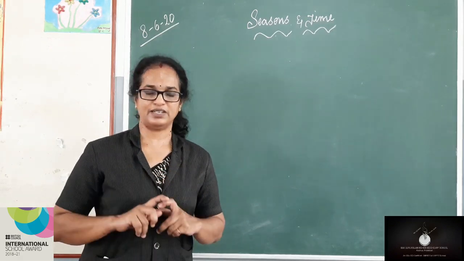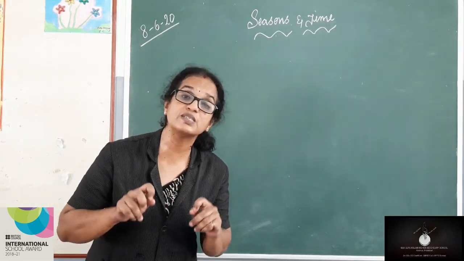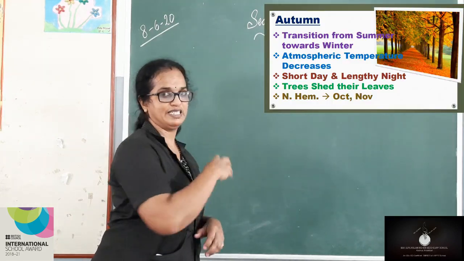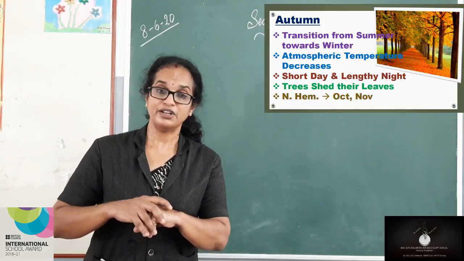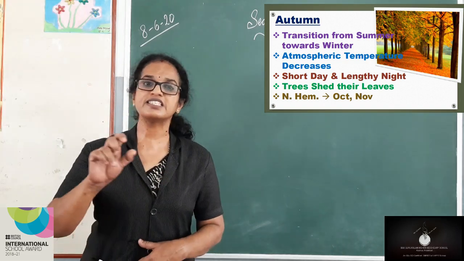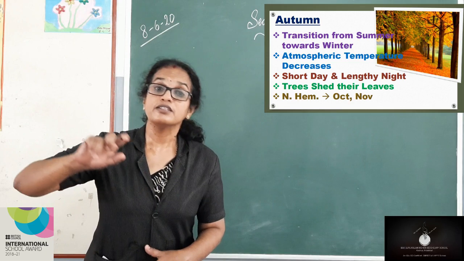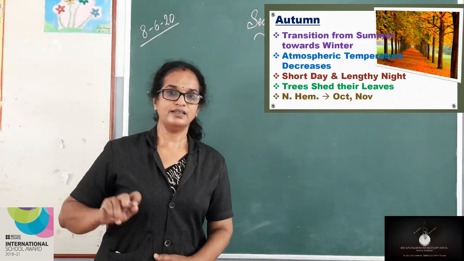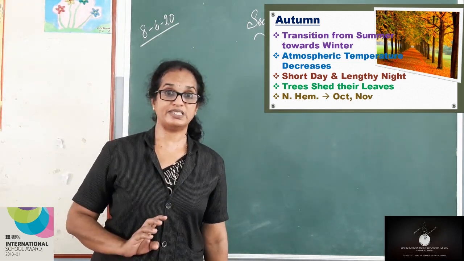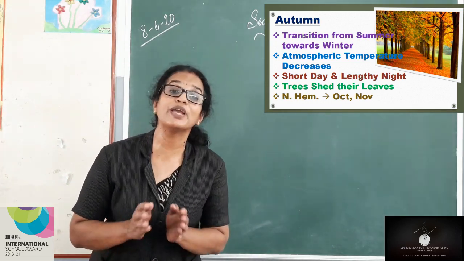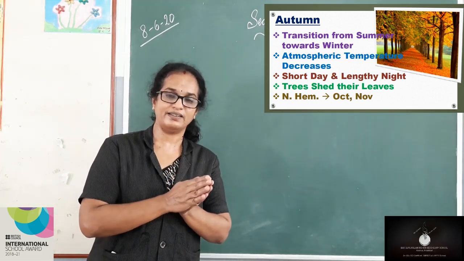These are the peculiarities of autumn season. Sorry, spring season. Now, what are the specialities of autumn season? Autumn season is usually the transition period from summer towards winter, saying goodbye to summer and welcoming winter. What are the peculiarities of this period?